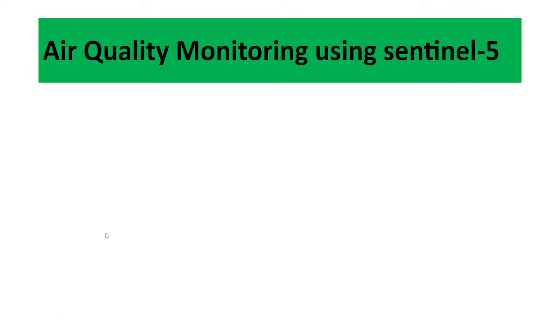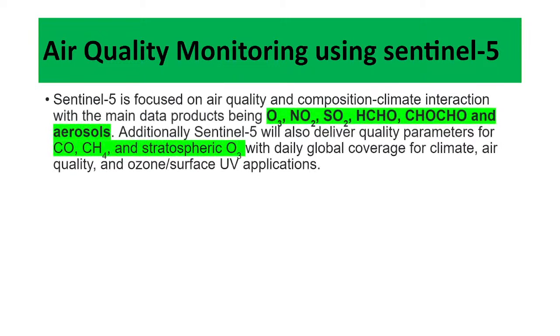Okay. So in this time, air quality monitoring. So mainly in this time, we are using the Sentinel-5 satellite imagery. This Sentinel-5 satellite imagery mainly accesses different types of air quality parameters such as ozone, nitrogen dioxide, sulfur dioxide, formaldehyde, methane, aerosol, carbon monoxide. So these types of gases we can easily access from this Sentinel-5 satellite imagery.